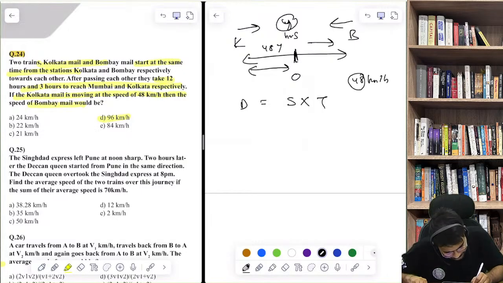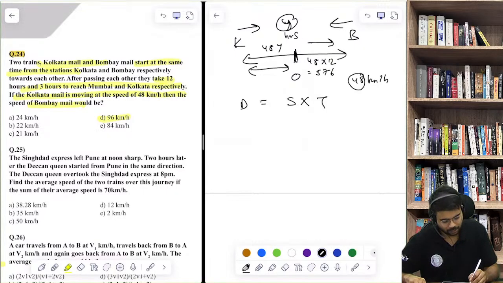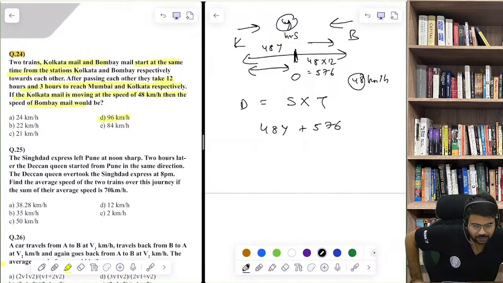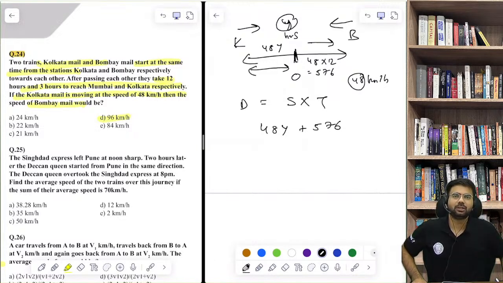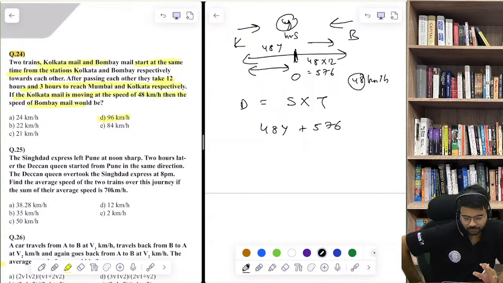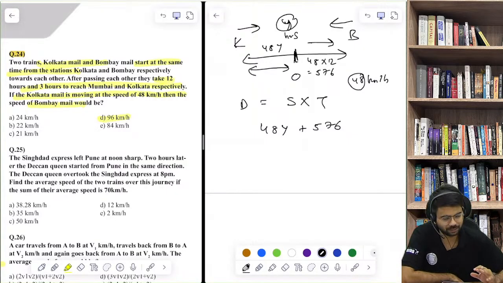So this remaining distance would be 48 into 12, which is equal to 576. This is very important. So total distance becomes 48y plus 576 kilometers. This is the total distance. If you have understood this, then the question can be done. This was something to understand in this question.